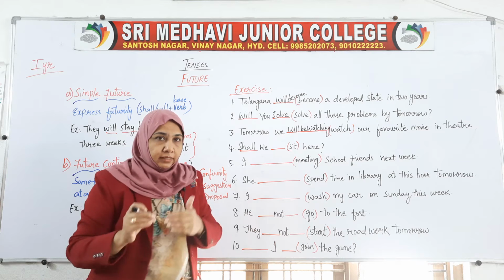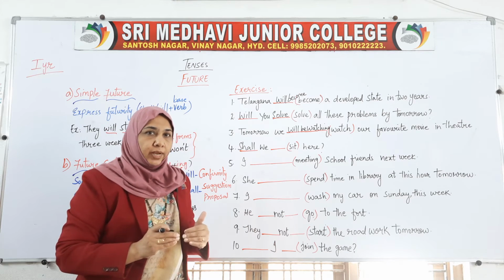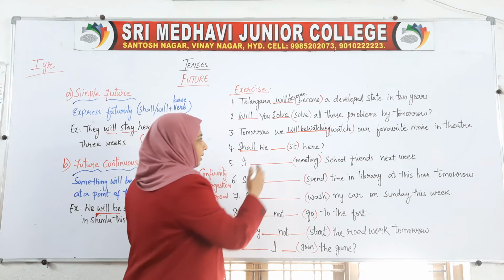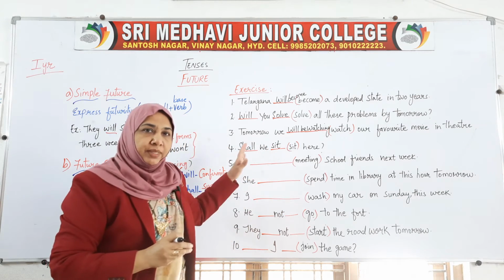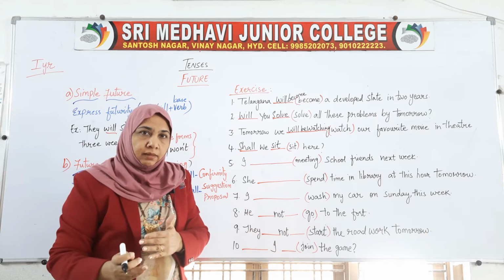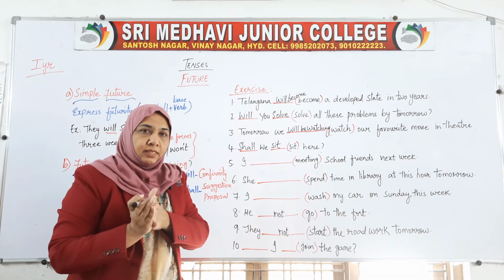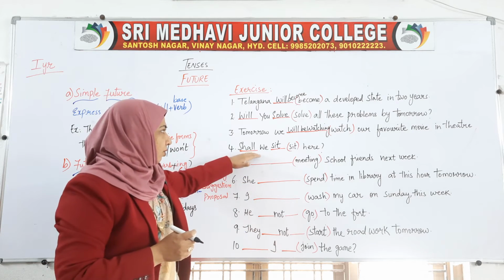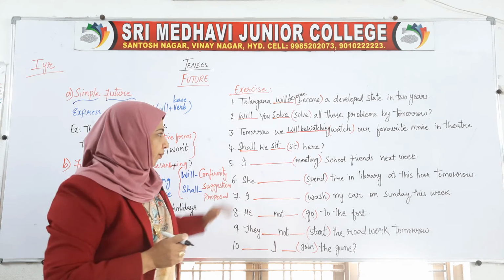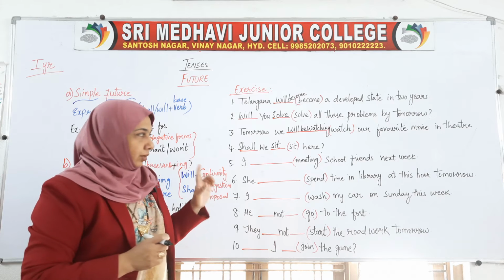You are asking the other person also, so the other person's consent is required. Shall we sit here? It means we are taking the other person's consent or advice, and then we are deciding to sit there. This is also in the simple future.